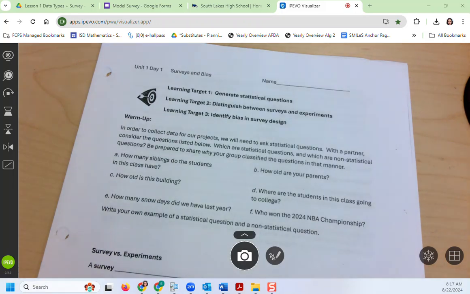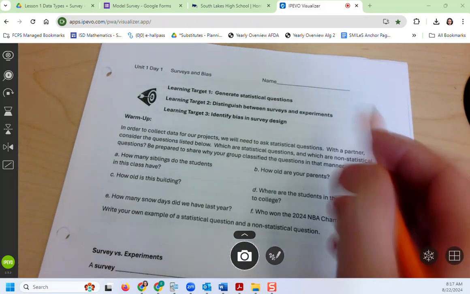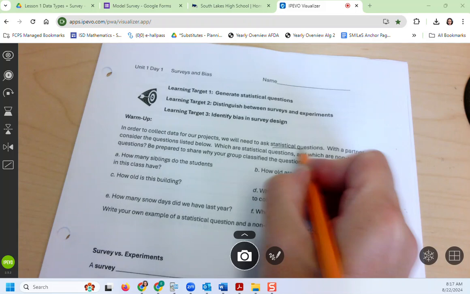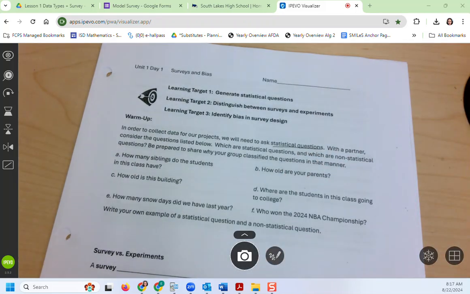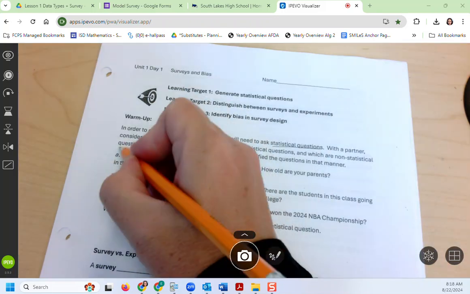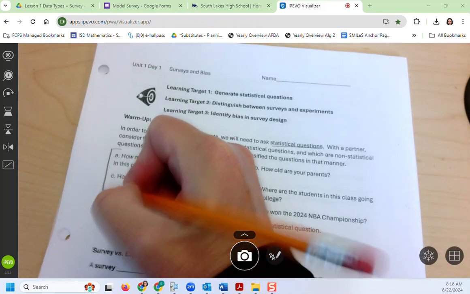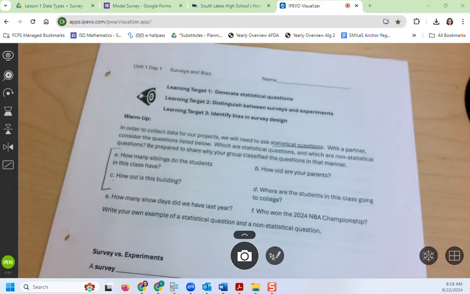We are going to talk about statistical questions, and one of your classmates just let you know that a statistical question is one where the answers will vary. So we'll get different answers. Let's look at A and C. I like to pair these two together. How many siblings do the students in this class have, and how old is this building? Which of those is a statistical question, A or C?